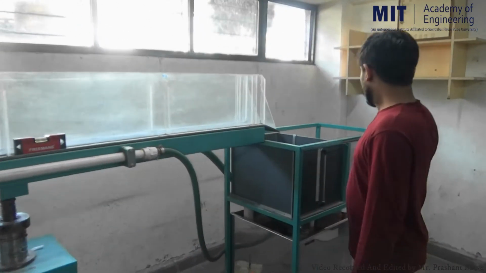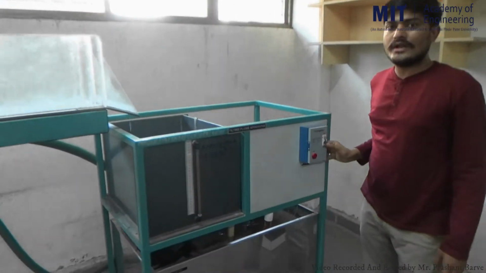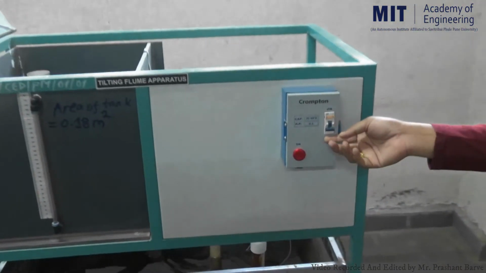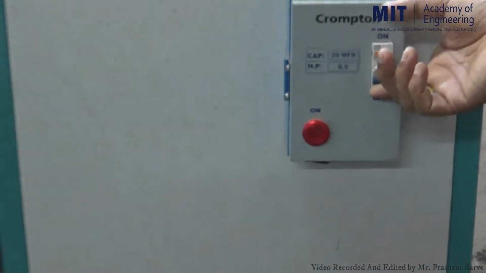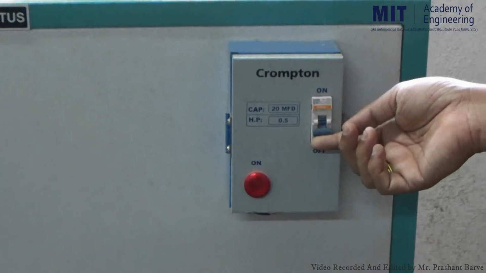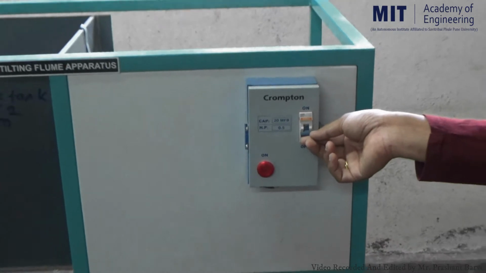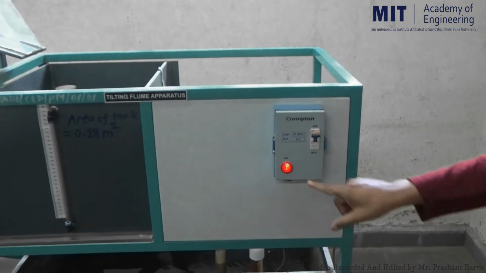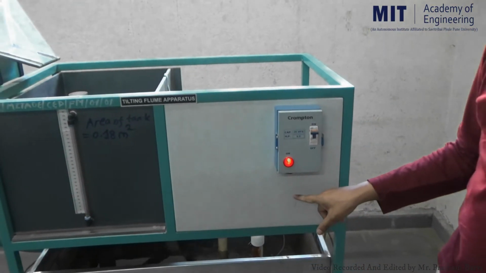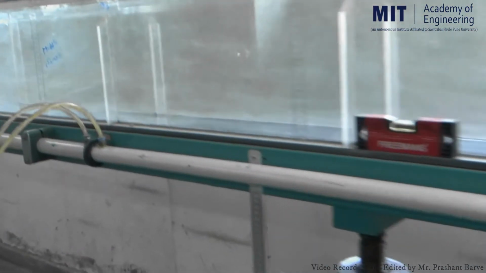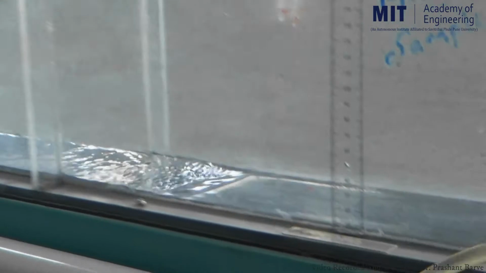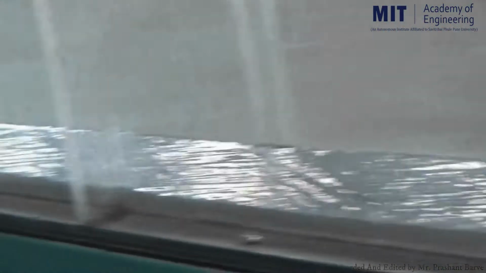Now for making the motor on and off, this is the operation. Once we push the button on, the motor will get started. I am going to show you how the water is flowing. So let me start the pump. If you observe, the pump has been started. See, water is coming here. Yes, water has started flowing through this channel section.